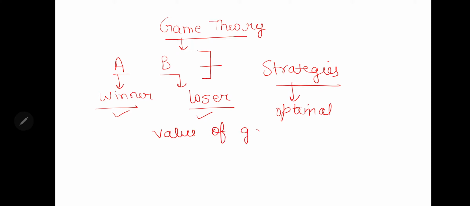So basically, for the value of a game, let's say there are two players, player A and player B, and in 2 rounds player A has secured these numbers and player B has secured, let's say, these. Player B is in the columns and A is in the rows.